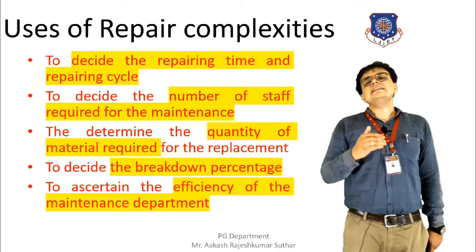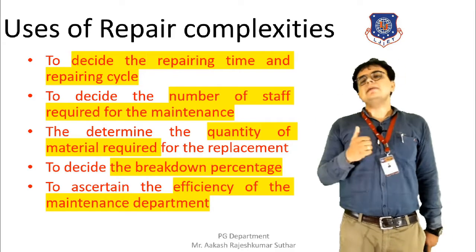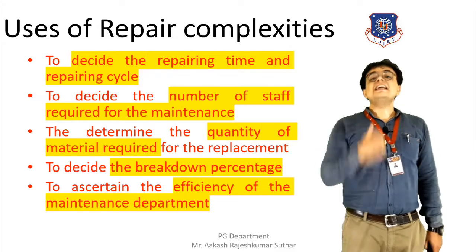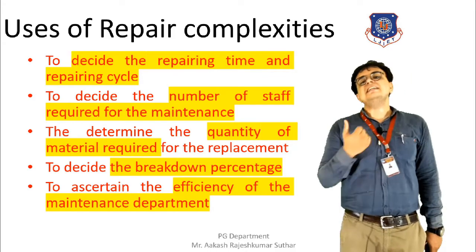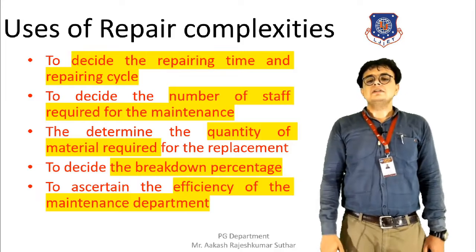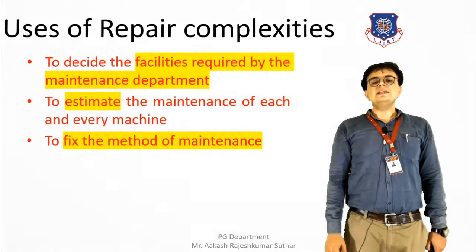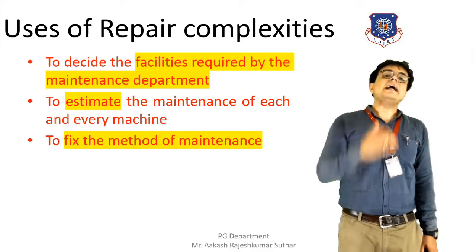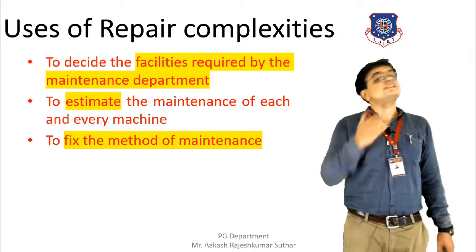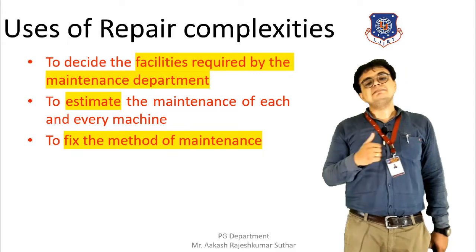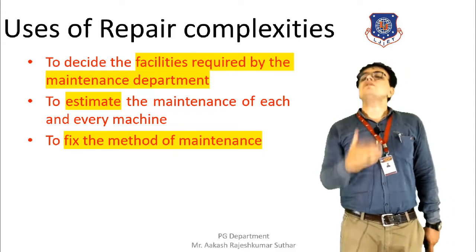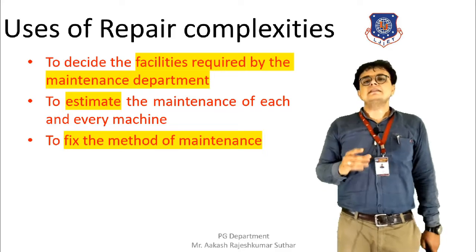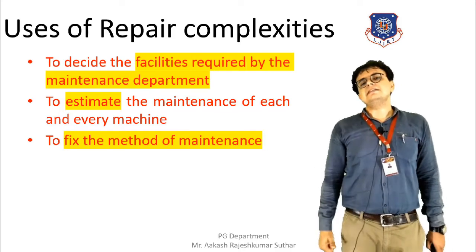We can ascertain the efficiency of the maintenance department. We can decide the breakdown percentage of the machine. Further discussing, we can decide the facilities that are required by the repairing or the maintenance department. We can estimate the maintenance of each and every machine. We can fix a method for the maintenance, and this is how the maintenance is helpful.